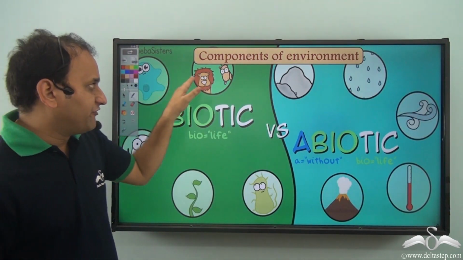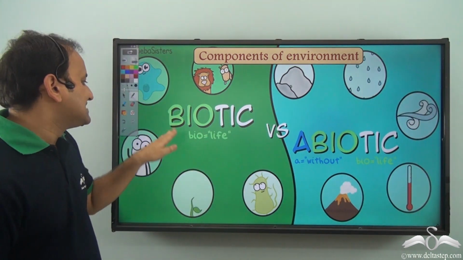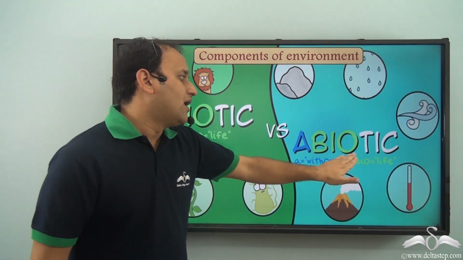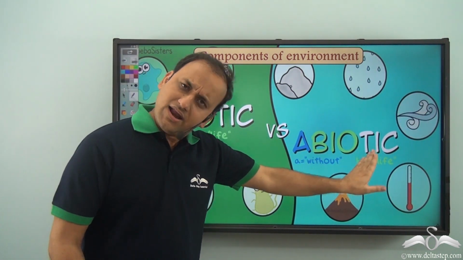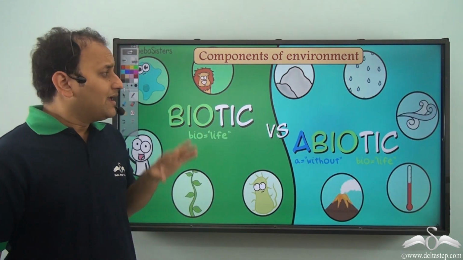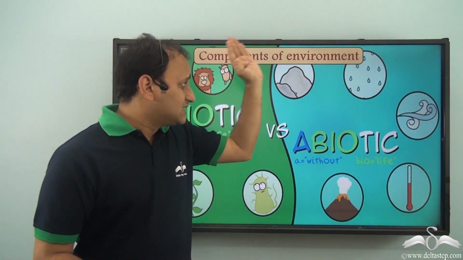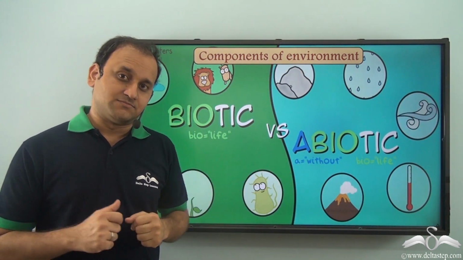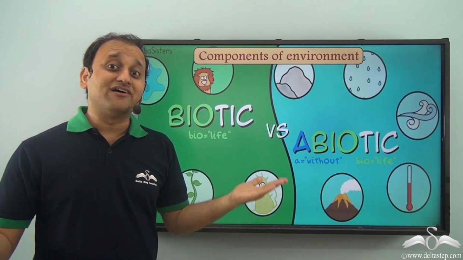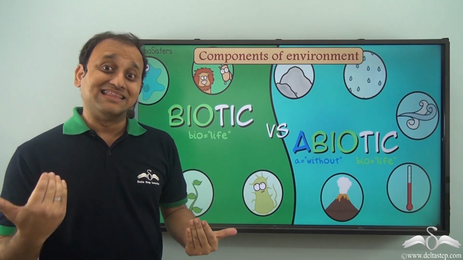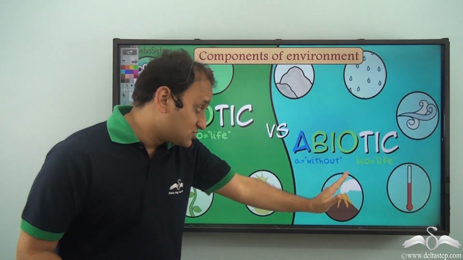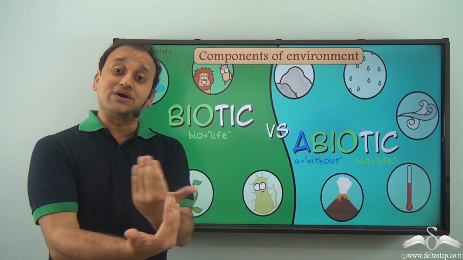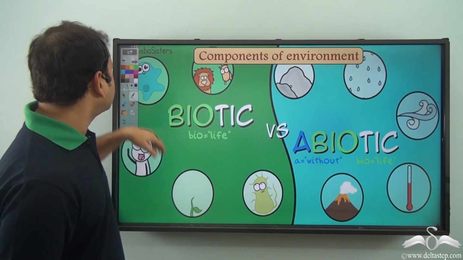So, we have different components of the environment. Some are biotic and some are abiotic. So, some are with life and some are without life. Now, all these together make up a system, and only then our environment is possible. That is, our survival is possible, because all these things coexist and work together like a system.